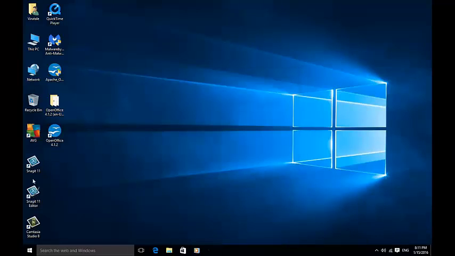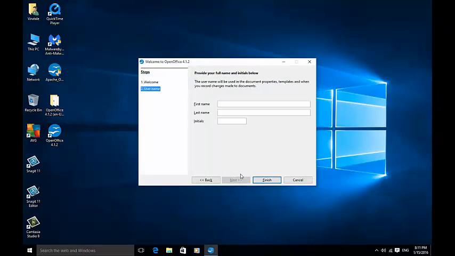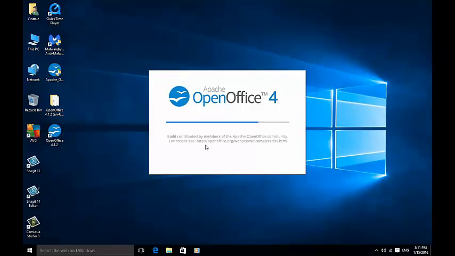And then just click finish. It will then place an icon on your desktop for OpenOffice, so you can just double click on the OpenOffice icon, hit next, pop in your first and last name if you'd like to, and hit finish.